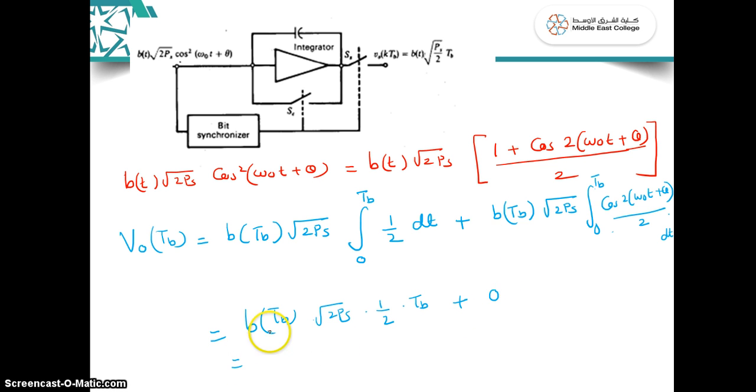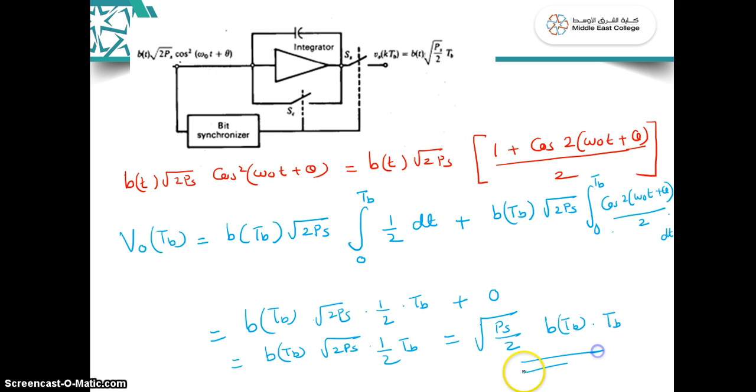You will end up with only this term, b into root 2 Ps into 1 by 2 TB. So root 2 and 2 cancel, and we get the expression root of Ps by 2 into b into the one bit interval TB.